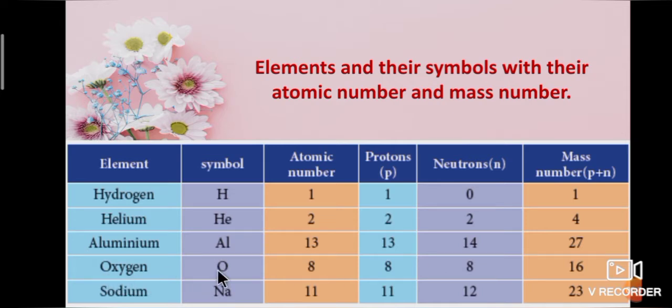Oxygen symbol is capital O. Atomic number is 8, protons 8, neutrons 8. Then mass number is 16. Sodium symbol is capital N small a. Atomic number is 11, protons 11, neutrons 12. Then mass number is 23. That is protons plus neutrons, 11 protons plus 12 neutrons is equal to 23.